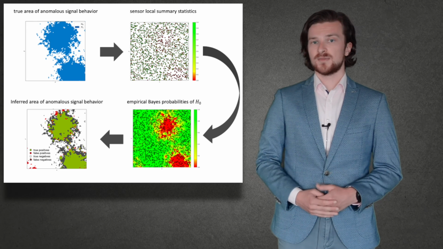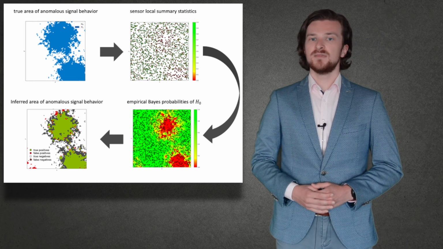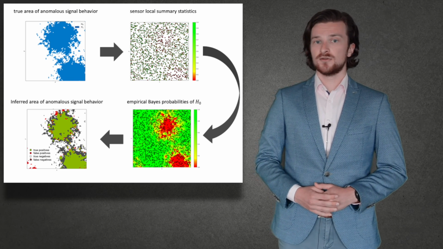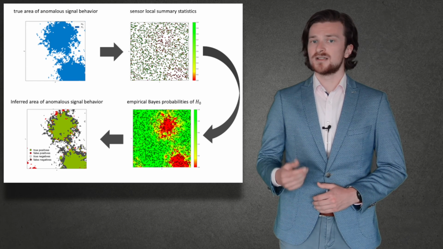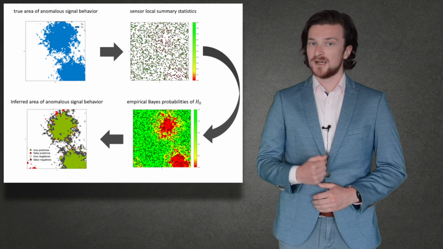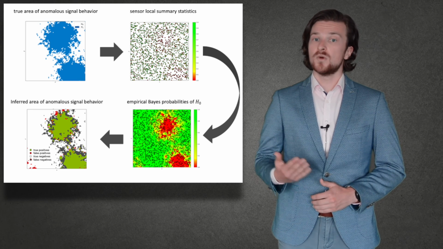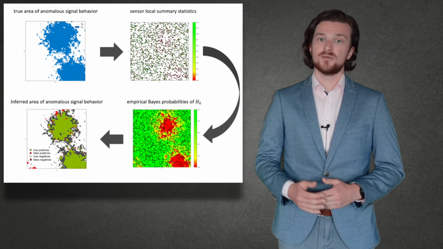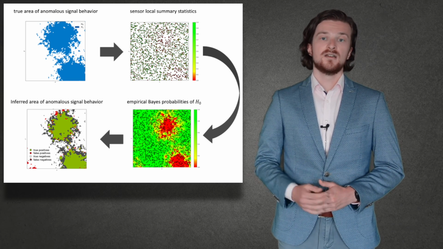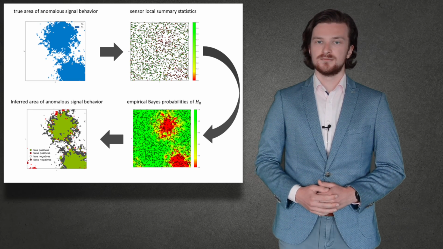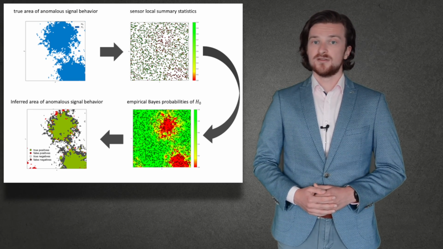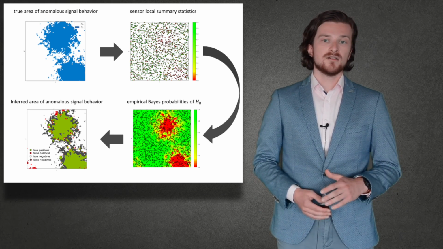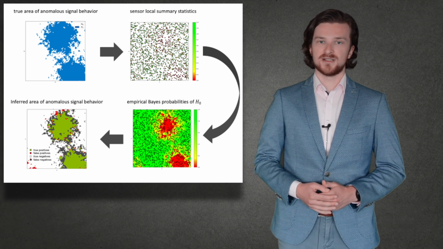But how and why does solving this multiple hypothesis testing problem efficiently provide meaningful estimates of the area where the signal behaves anomalously? Well, each time an individual node uses its transmitter, battery power and wireless bandwidth are being consumed. Hence, in my methods, a node turns on its transmitter only once to send a few bits. This is possible because each sensor condenses its local measurements into a single scalar summary statistic that quantifies the local support for H0. In the cloud, the empirical base probability of H0 is computed for each sensor location and interpolated in between sensors. The area of anomalous signal behavior is then inferred from these probabilities.